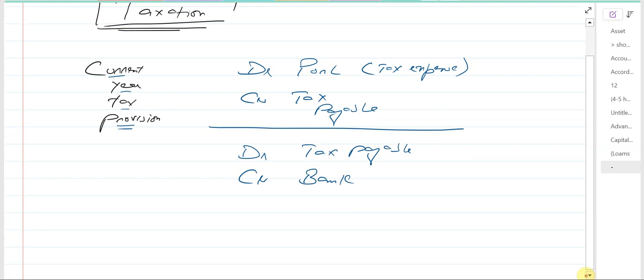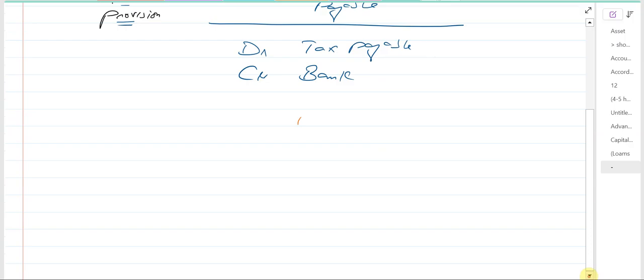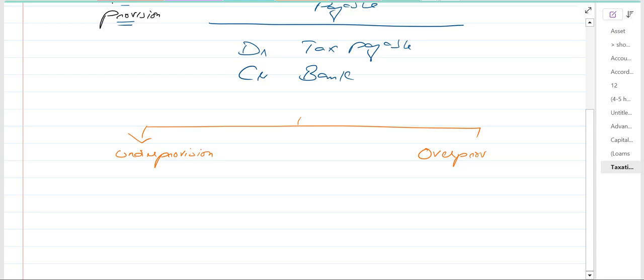Now, because we have estimated the tax, when the actual tax is calculated and compared with the estimated one, that will give rise to two scenarios. The first scenario is under provision. Under provision means that you have under provided the tax; you recorded less tax. The second scenario is over provision. Over provision means that you recorded more tax, and the actual tax settled with the tax authority is less than what you recorded.